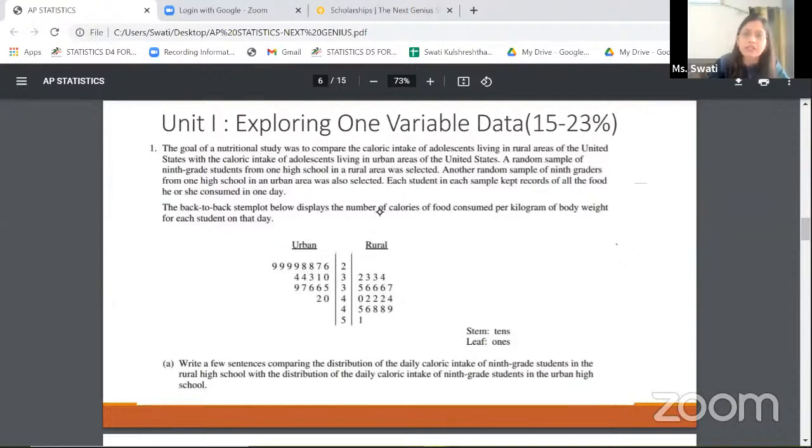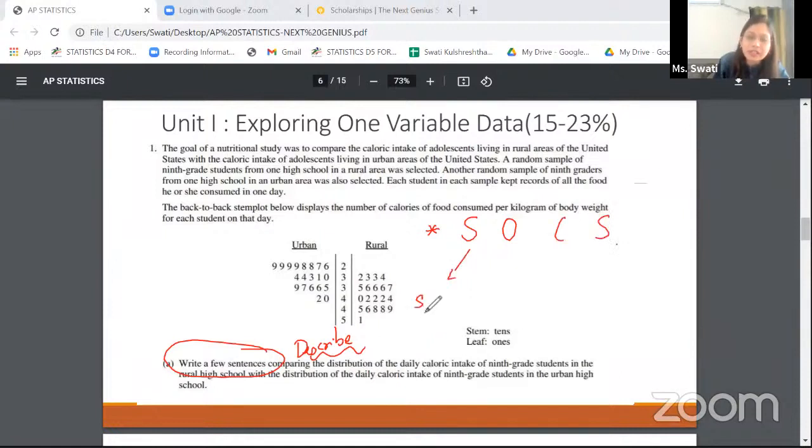So a typical question in the AP statistics, especially the free response, would be this way: write a few sentences or describe. So they never really tell you what is to be described specifically. They hardly ever tell you to describe the center or describe the spread. They always tell you a generic statement to describe. So I always tell my students to remember an acronym which is SOCS.